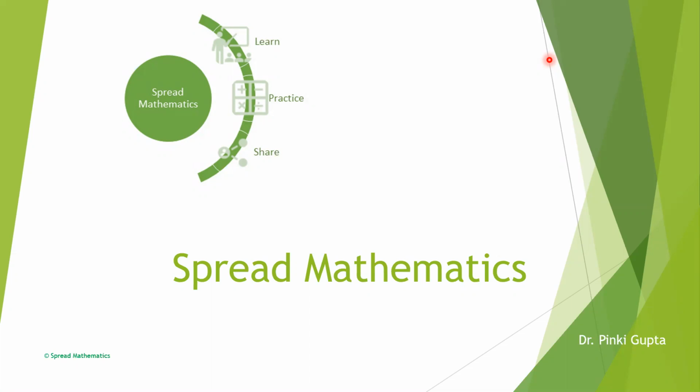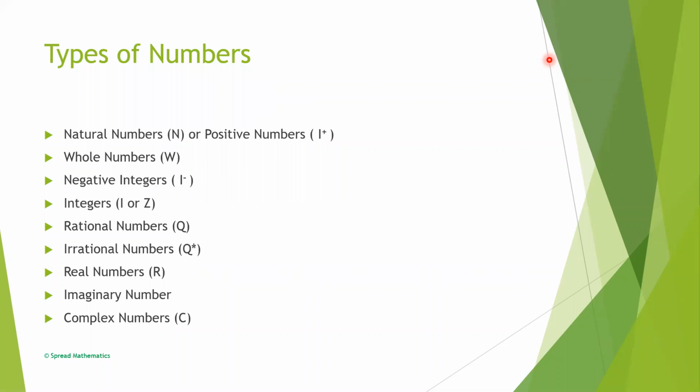Myself Dr. Pinky Gupta. Today we are going to discuss different types of numbers like natural numbers, or we can say positive numbers, whole numbers, negative integers, rational numbers, irrational numbers, real numbers, imaginary numbers and complex numbers also.